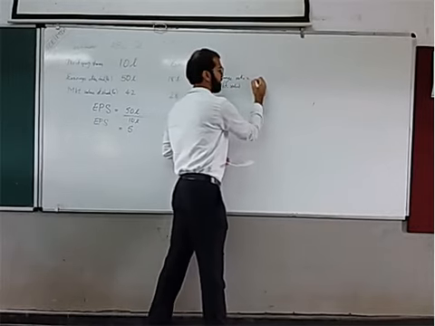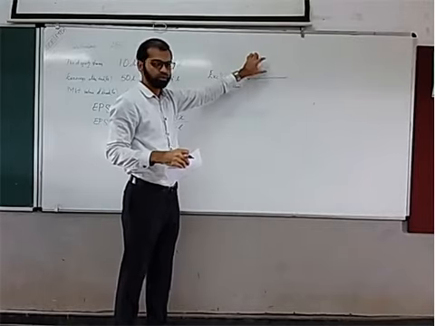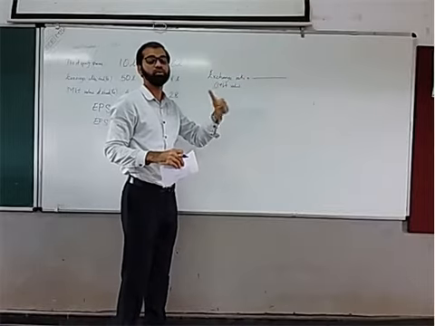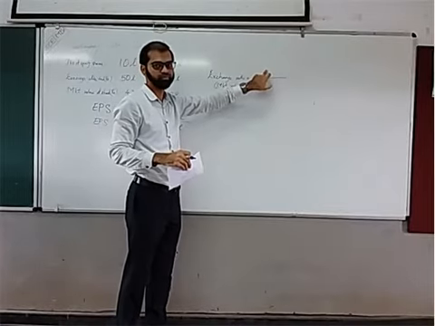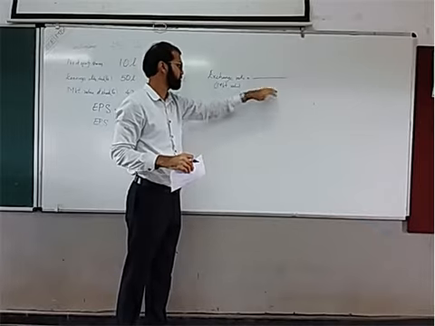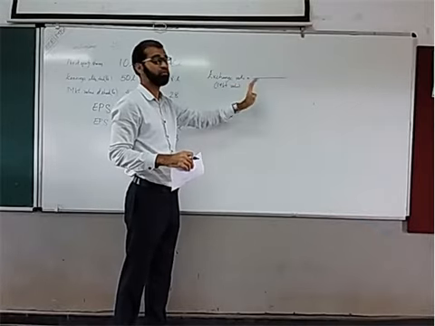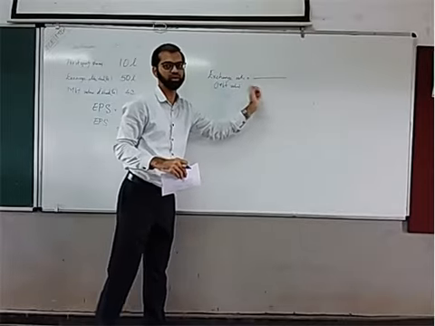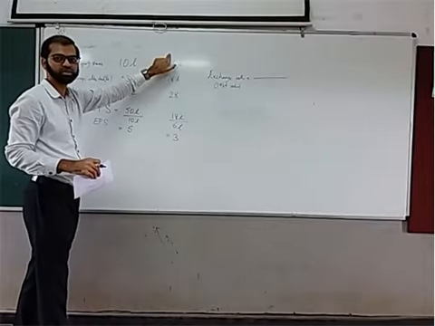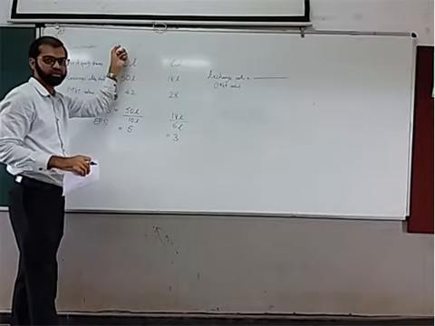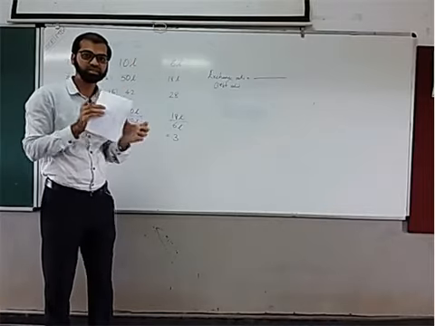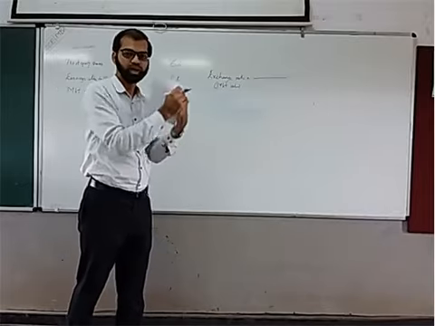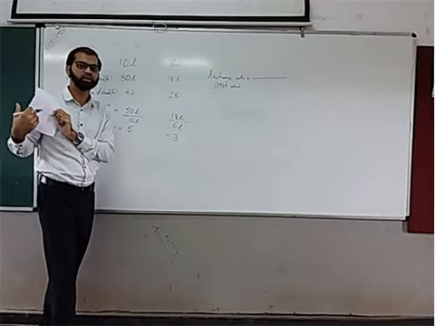For the exchange ratio, the numerator is the market value, or book value, or EPS of the target company, divided by the market value, or book value, or EPS of the acquirer company. So target company's value divided by acquirer company's value. Target company is XYZ and acquirer company is ABC Limited. The target company is the company which is being acquired. ABC Limited is coming to acquire XYZ, so XYZ is the target and ABC is the acquirer company.